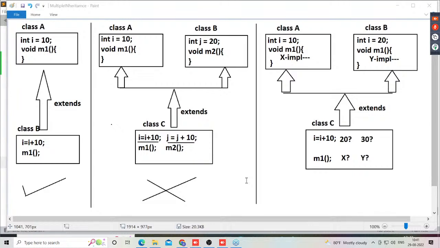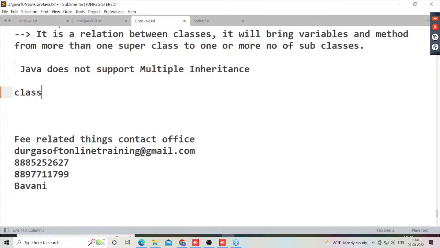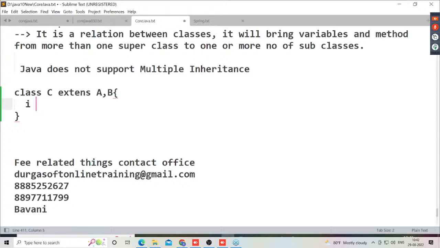For example, if you write class C extends A, B, and inside it we use I is equal to I plus 10, first PVM will search for the I variable in the current class, that is C. If it is not available, then PVM will search in the first superclass, A. If the I variable is available in A, it will use that.